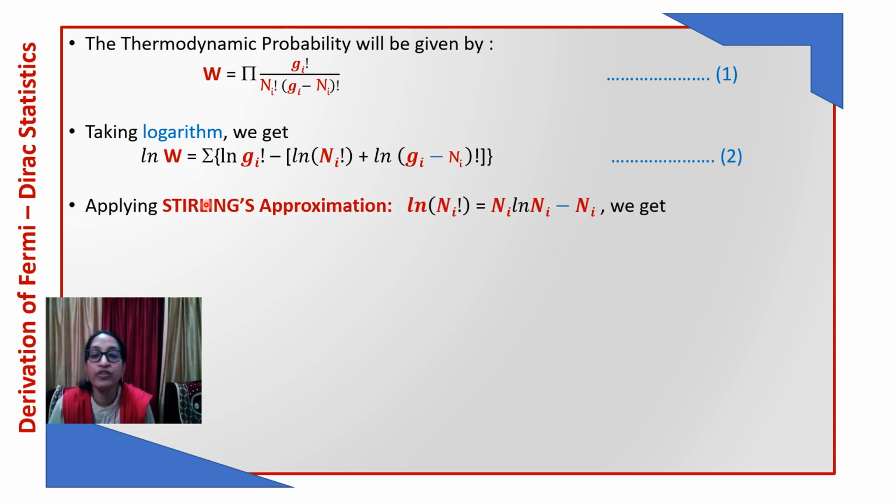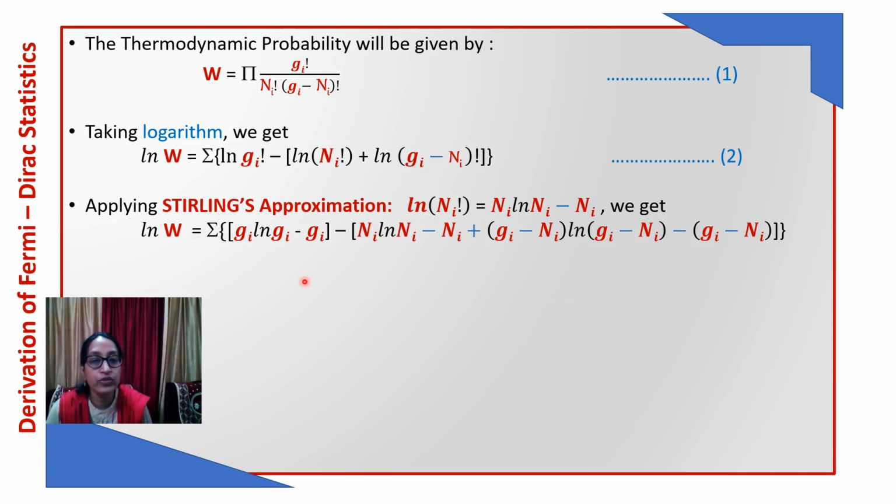Now we have 3 factorials here: log Gi factorial, log Ni factorial, and log Gi minus Ni factorial. As in the case of Bose-Einstein and Maxwell distribution, we will solve it using Stirling's approximation. Just put the Gi here, we will get Gi log Gi minus Gi, and similarly for Ni it will be the same, and Gi minus Ni we will put here, here, here, and here. So let's see what we will get.